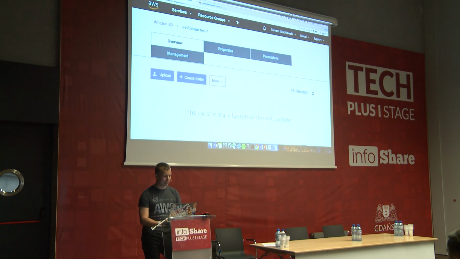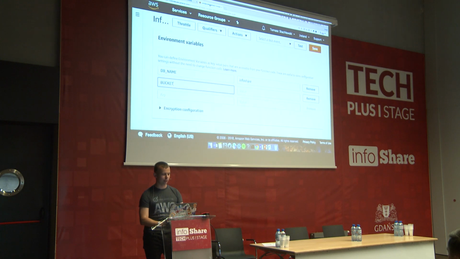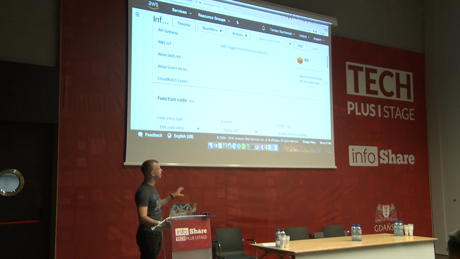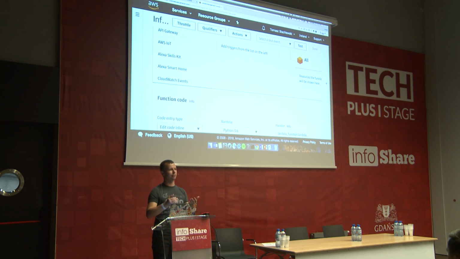Okay. And the name of the bucket was Infoshare test 1. Okay. So let's save it. And at this stage, my microservice is ready. But now I also want to expose it as a RESTful web service.